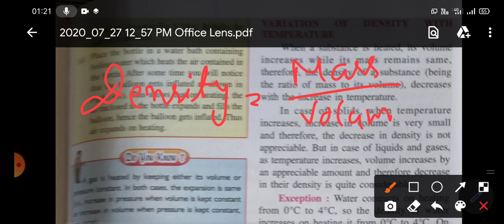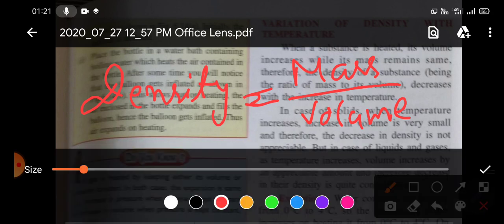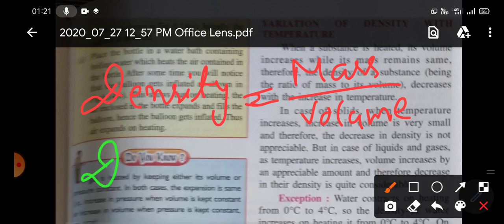For example, suppose initially its mass was 20 kg and volume was 4 meter cube. So 20 by 4, that is 5 kg per meter cube was the initial density.